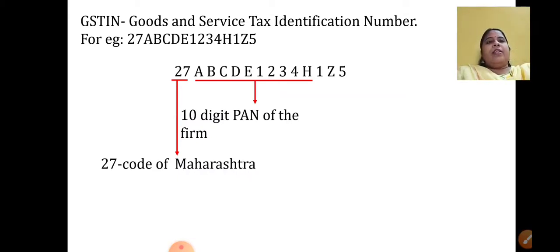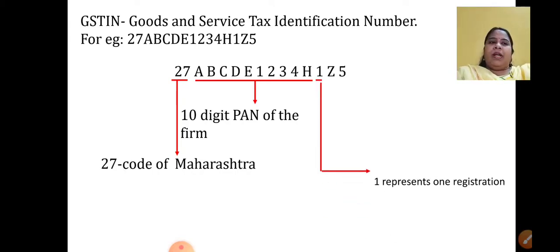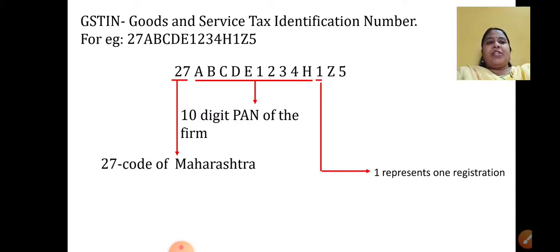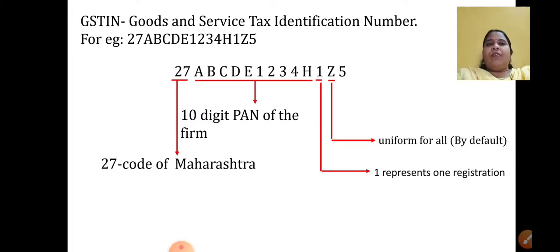Okay. Then the next number, that is 1. 1 represents the registration number of the person who has this GSTIN number. Okay. Then what is Z? Z is uniform for all by default. Whoever has this number will have this second last digit as Z. It is uniform, right? Then we have the last number, that is 5.